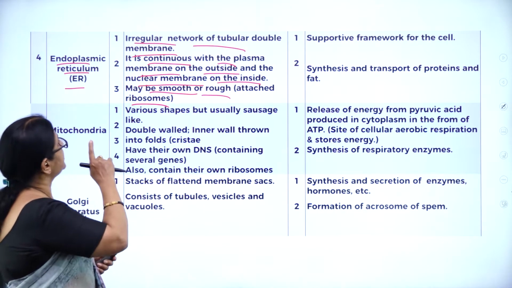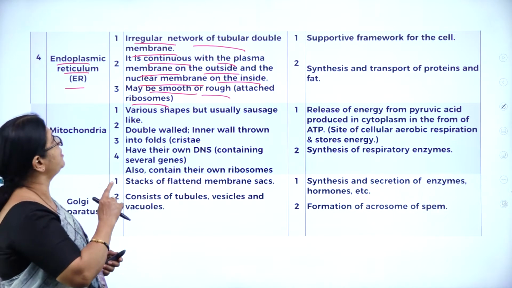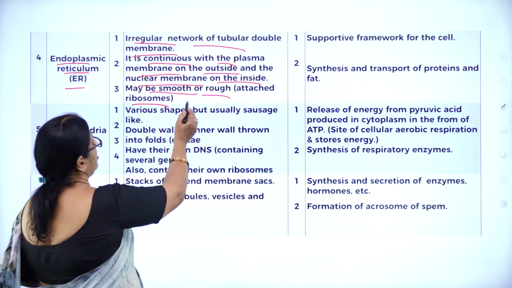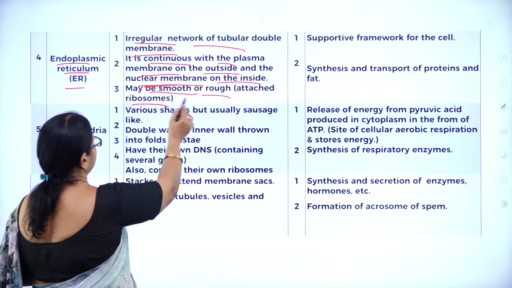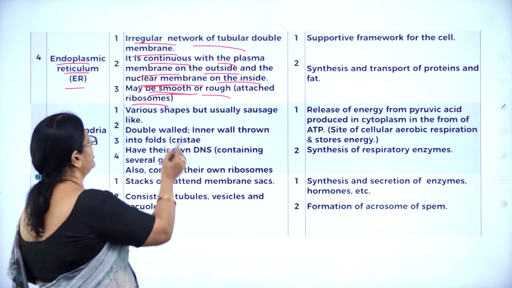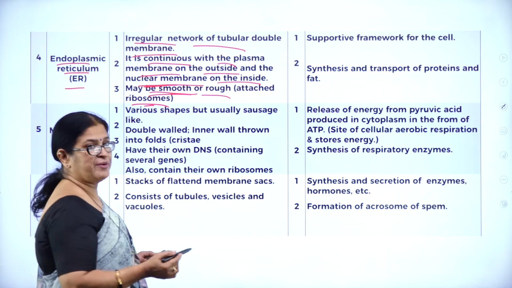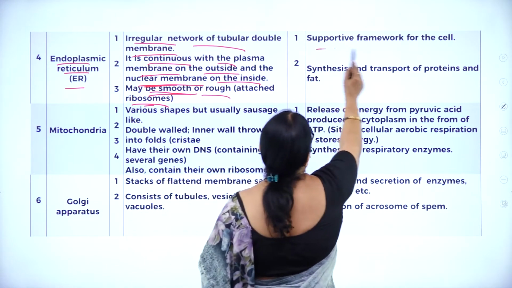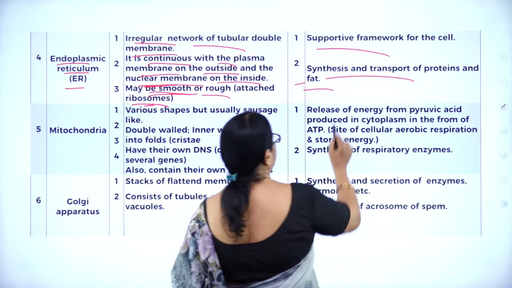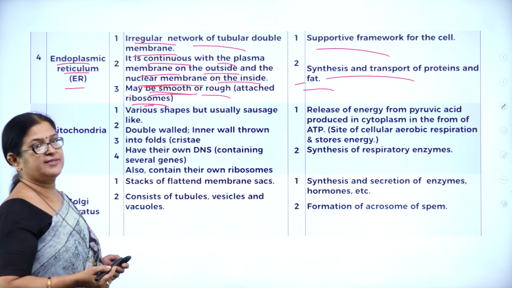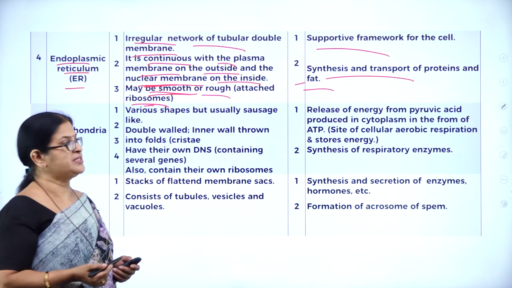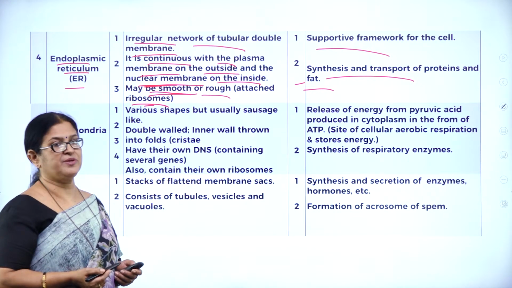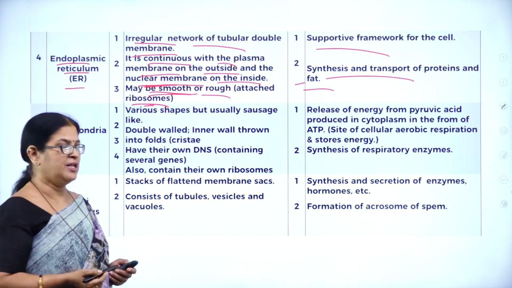So it is an irregular network of tubular double membrane, continuous with the plasma membrane on the outside and the nuclear membrane on the inside, may be smooth or rough. And what is the function of endoplasmic reticulum? It is the supportive framework for the cell, for synthesis and transport of proteins and fats. As I said, rough endoplasmic reticulum is involved in the synthesis of proteins, whereas the smooth endoplasmic reticulum is involved in the synthesis of lipids.